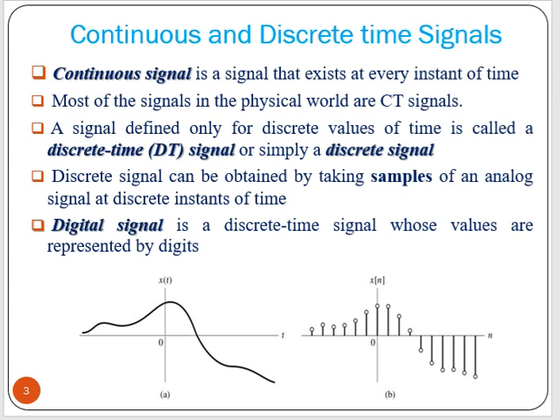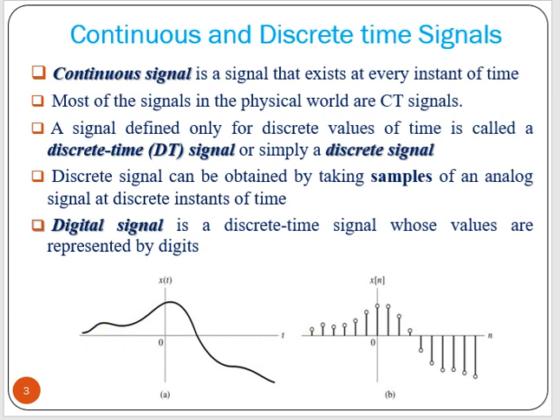Let us concentrate on two terms. One is the continuous signal, or continuous time signal. It is a signal that exists at every instant of time. Most of the signals in the physical world are continuous time signals. So this is an example of a continuous time signal. With respect to time, it has amplitude for all the values of t.